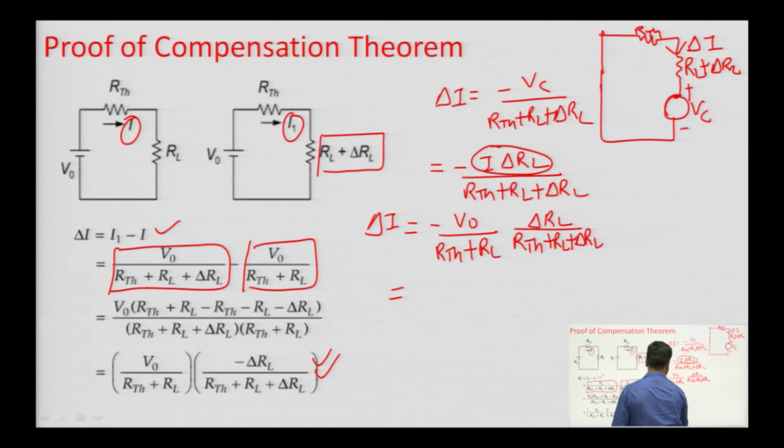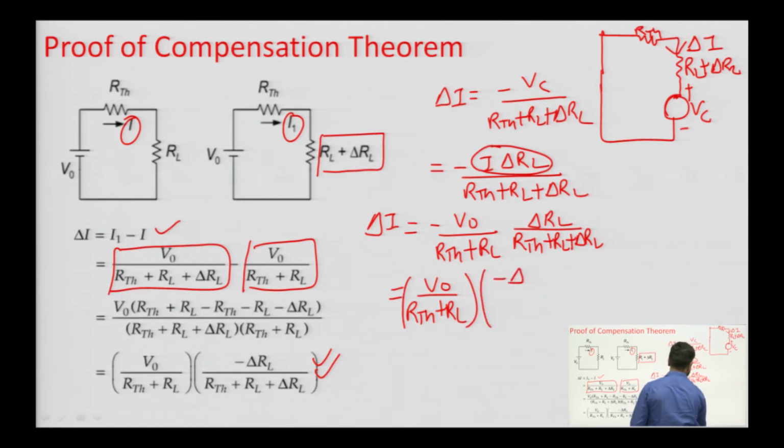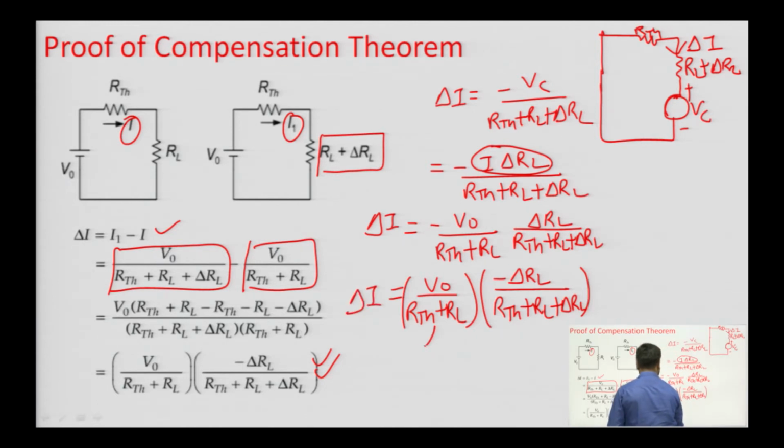So, it will be equal to V0 divided by R_TH plus R_L, multiplied by minus of delta R_L, divided by R_TH plus R_L plus delta R_L. So, you can see that both the expressions are same.